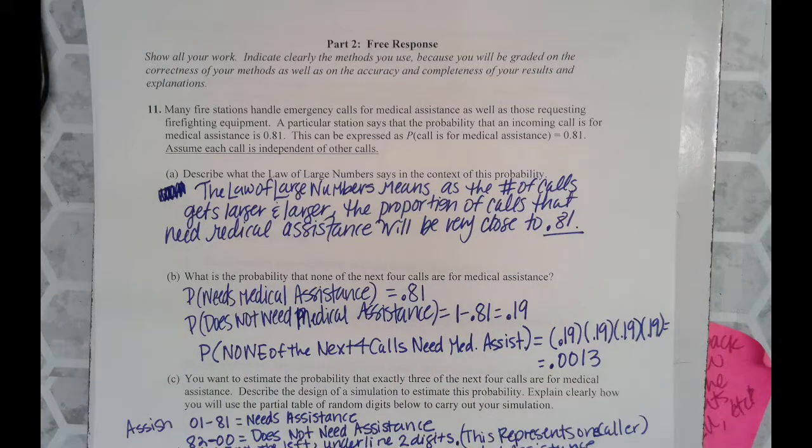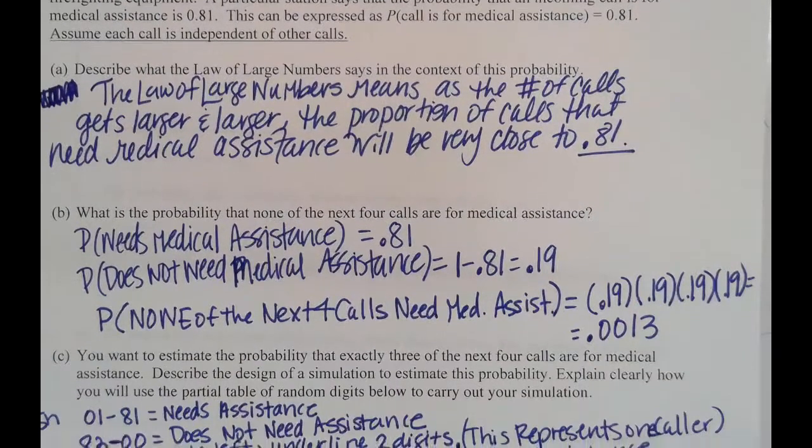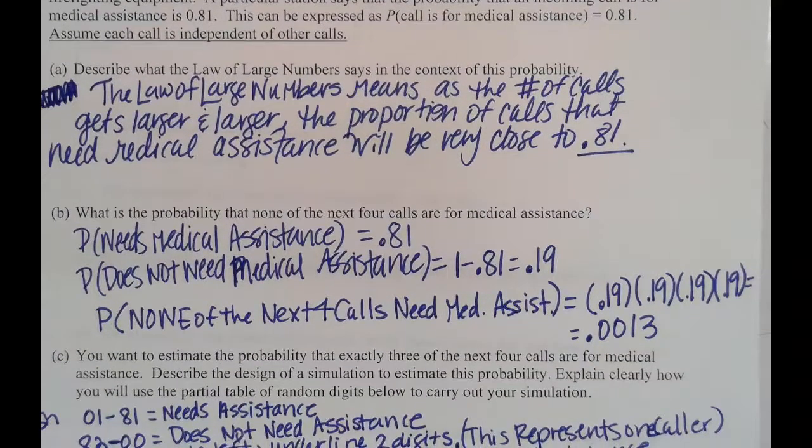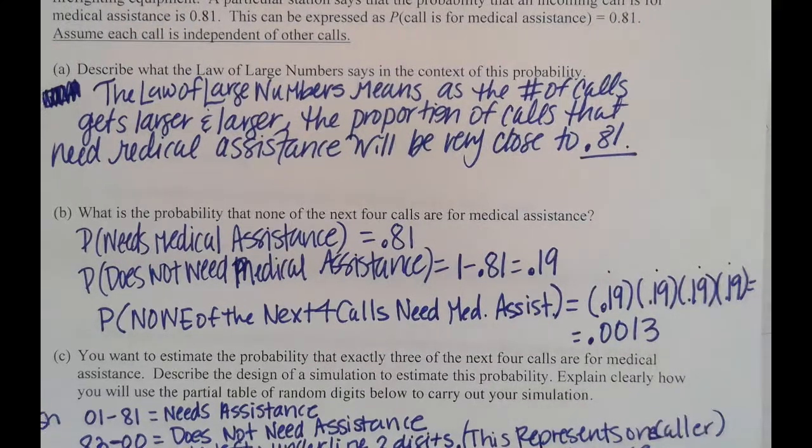B, what's the probability that none of the next 4 calls are for medical assistance? Well, if the probability of needing medical assistance is 0.81, that means the probability of not needing medical assistance is 1 minus 0.81, which is 0.19. So the probability of none of the next 4 calls, and they're independent, so they don't change. Notice these probabilities did not change because they're independent.